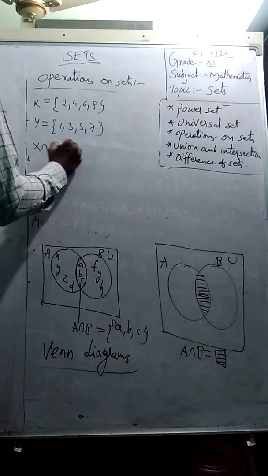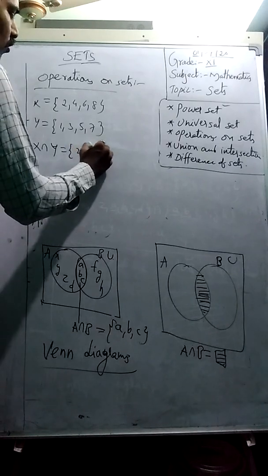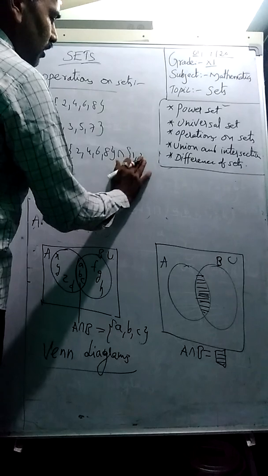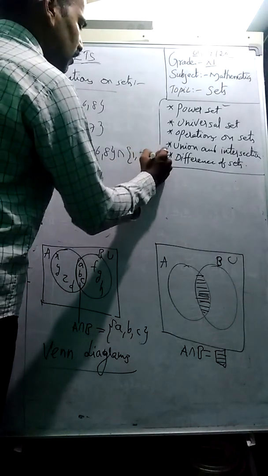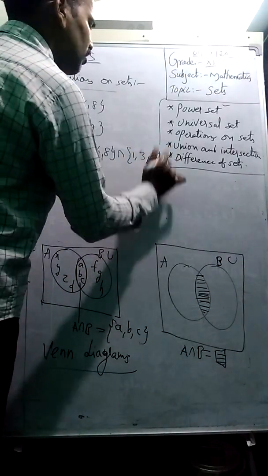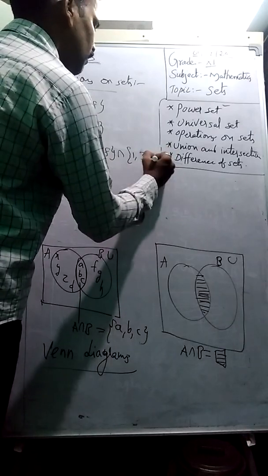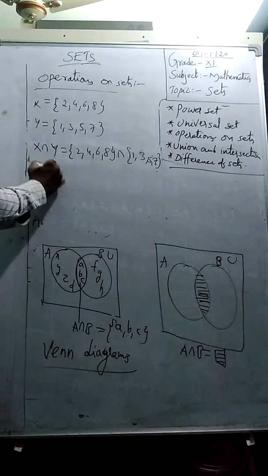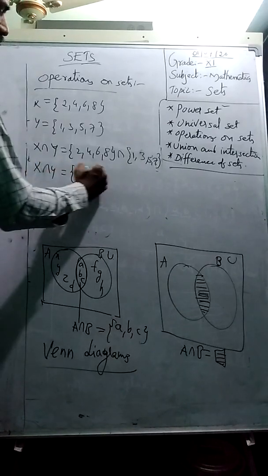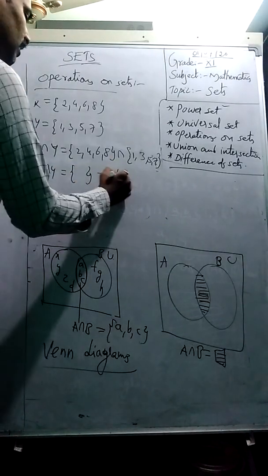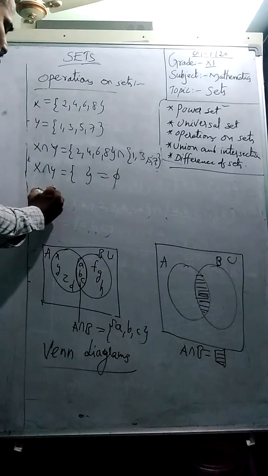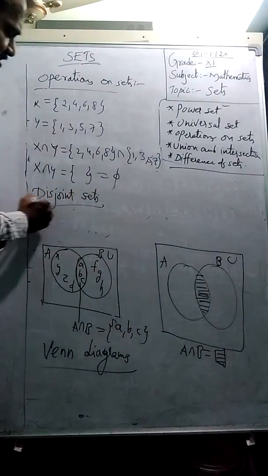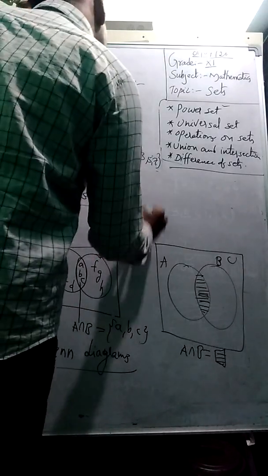X intersection Y: if you observe, students, there is no common element in these two. This is called the null set. So these are called disjoint sets, which don't have any common element.